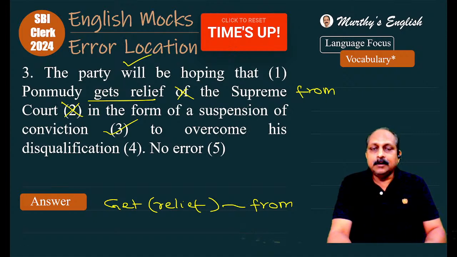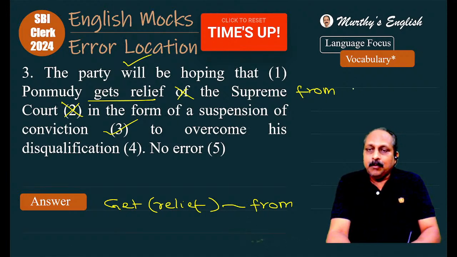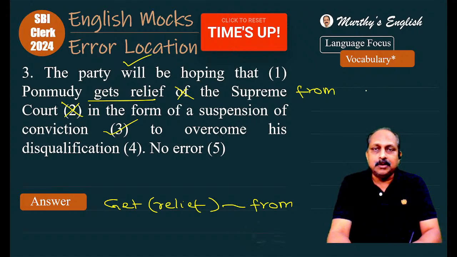Nothing wrong. To overcome his disqualification. And here there's one important word. Here you have to look at the word conviction. Whenever you try to improve your word power, enrich your word power, always try to create word maps. Here, if you take the concept crime, first you have to know the word innocent. A person who has not committed crime.